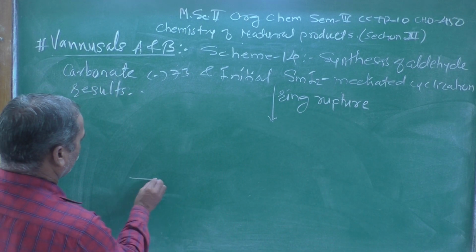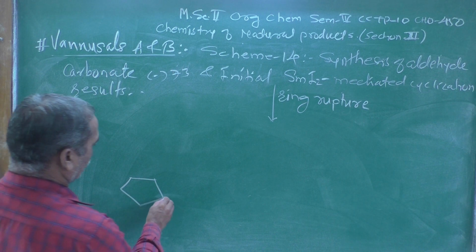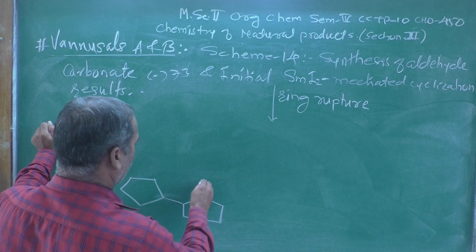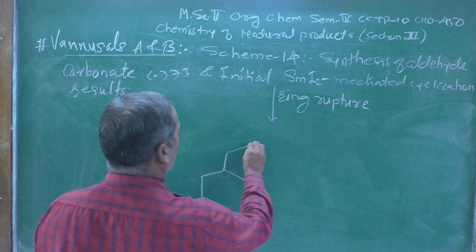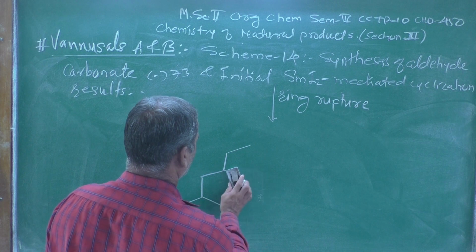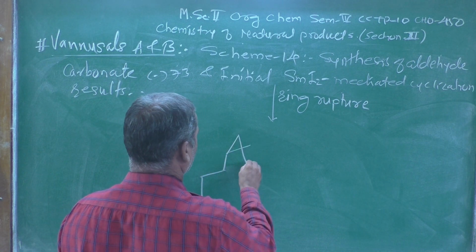Here I am showing a 5-membered ring further joined with another 5-membered ring, and then the 6-membered ring that is ruptured, so we can show this one as it is.